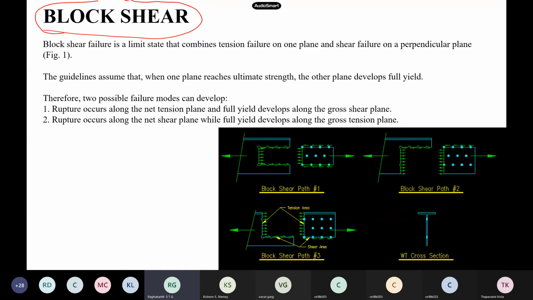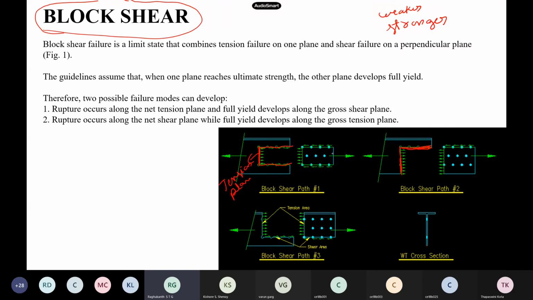Now, why block shear happens is, whenever there is a connection, you will have two planes. One will be the shear plane basically, and this will be the tension plane. You can easily identify by looking at it. Suppose the failure is like this: this is a tension plane, this is my shear plane. So two planes will be there. Among these two, one will be weaker, another one will be the stronger plane. The weaker plane can be tension or shear, and the stronger can be either way also. Shear may be stronger, or tension may be weaker.